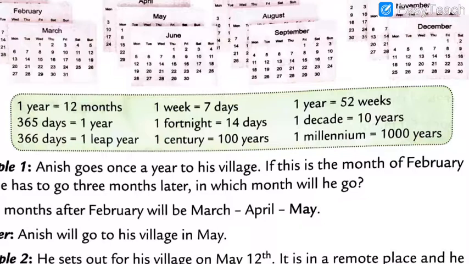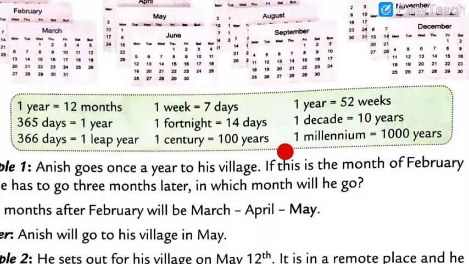Okay, and then here, 1 century. You know that word and you have heard that word. During a match, if any cricketer makes 100 runs, we say he played a century. He has done a century. As we said like that. So here 1 century is equal to 100 years. How many years, my dear students? 1 century is equal to 100 years.